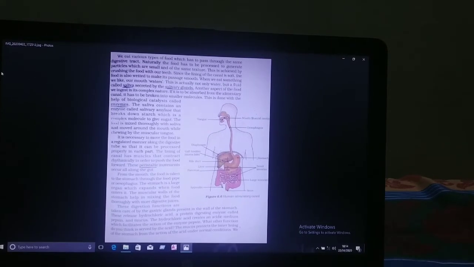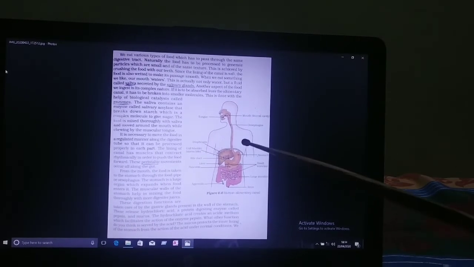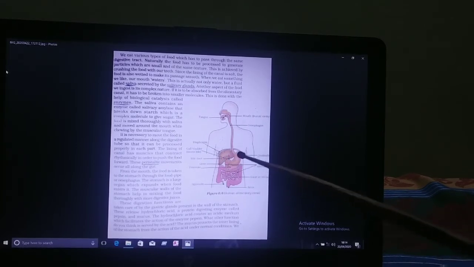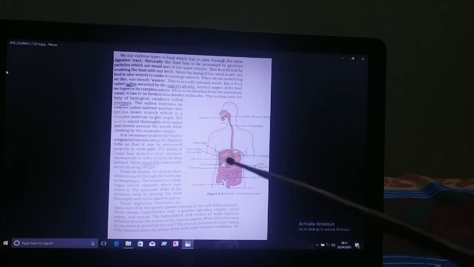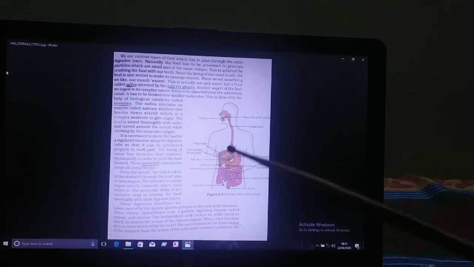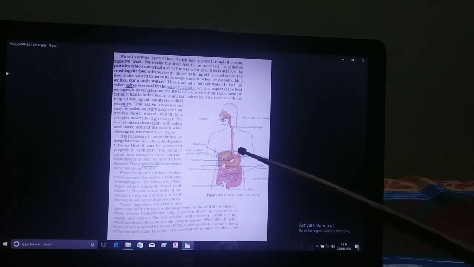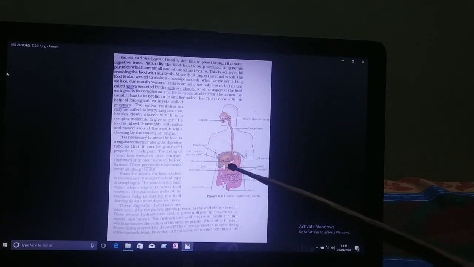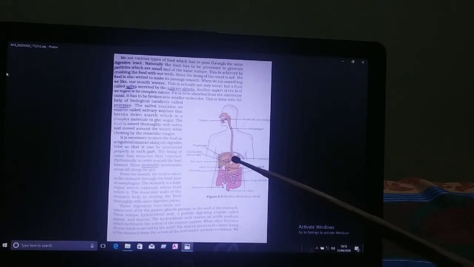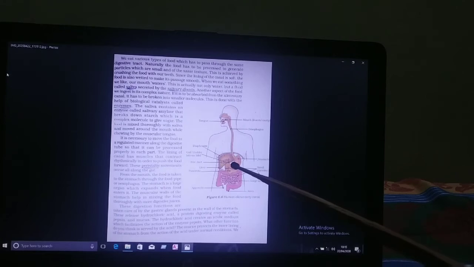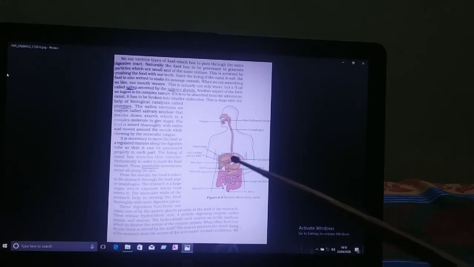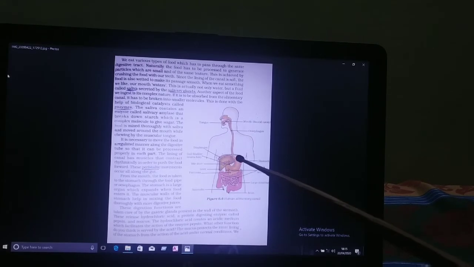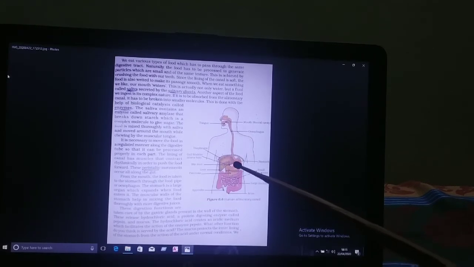So pepsin starts digestion of protein when the gastric juice becomes acidic. Mucus is also present here. The function of mucus is to protect the wall of the stomach, which may be affected by the acid.